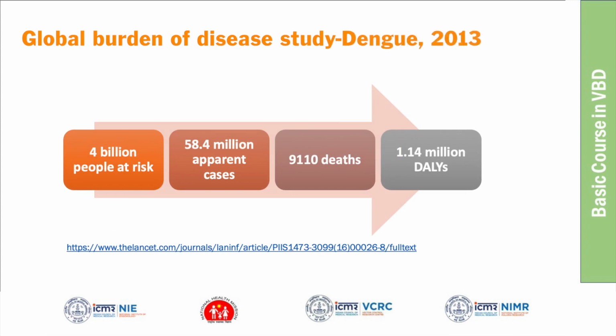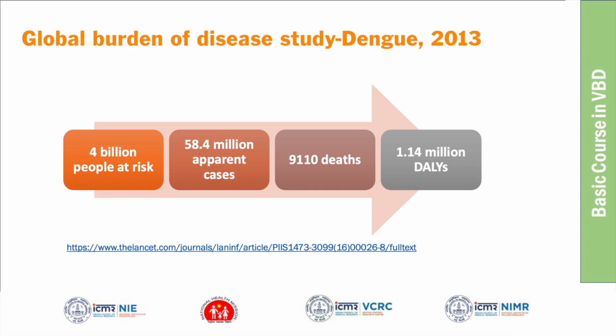But after this, there was one more study on the global burden of disease. They used the global burden of disease data from 2013, and it was published in 2017. You can see globally 4 billion people. I think now the global population is 7 billion. So 4 billion people are at risk of dengue infection. They live in areas where dengue is endemic.